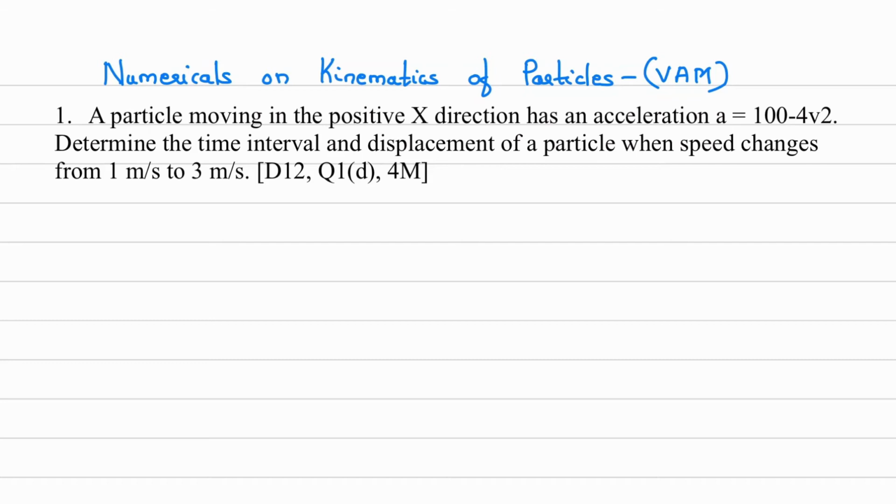So we'll solve the question. What is given? Equation of acceleration is given. Acceleration is equal to 100 minus 4v square. So what is this acceleration? It is dv by dt. This will be equal to, take 4 common, so you will get 4 in bracket 25 minus v square. Now take this part on the left side denominator, and take dt on the right hand side.